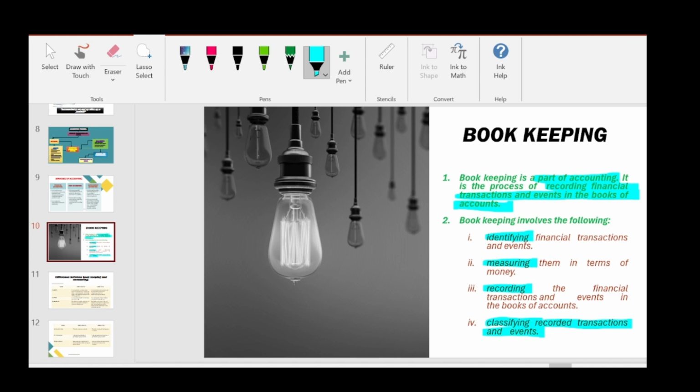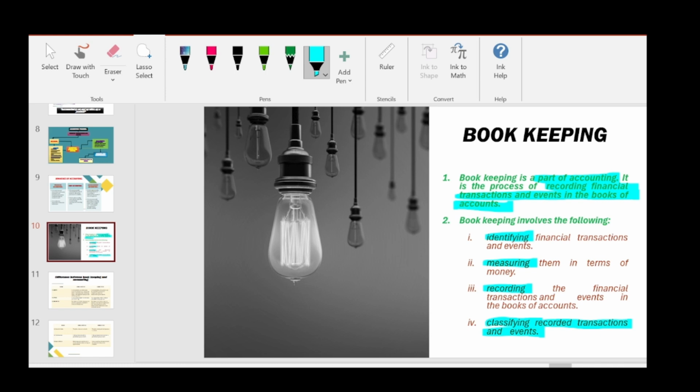So we cannot use the two terms interchangeably. We should use them separately. Bookkeeping is maintaining the books of accounts. Books of accounts are nothing but our journal, ledger, and subsidiary books. After identifying and measuring a particular transaction, we record it in the journal, and then we classify and post those transactions to the ledger. Up to this process, we name it bookkeeping. So please don't get confused with both the terms.